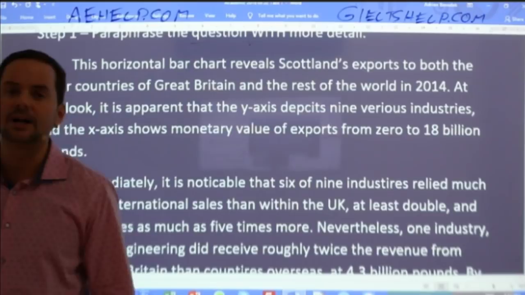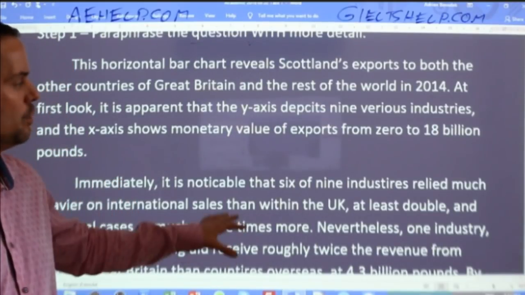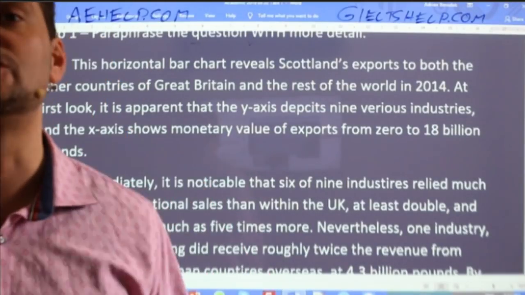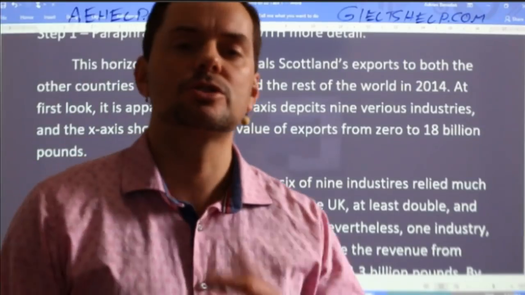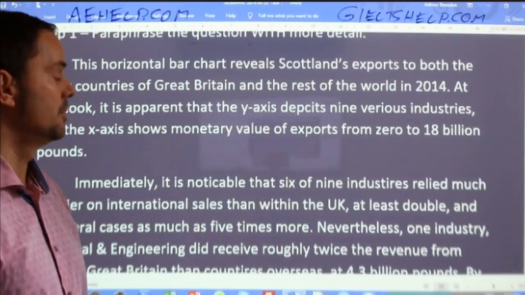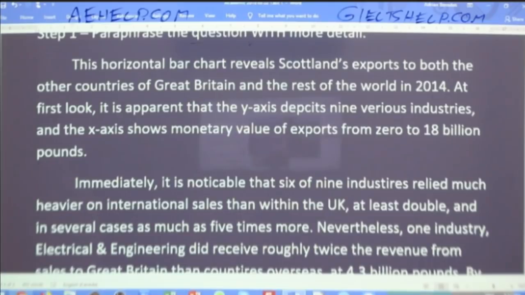Now it's closer to 200 words. Again, in the real IELTS, I'd probably put in one more sentence about the 2 other major industries that each gross roughly 10 billion pounds. But having run out of time and space, I'm going to wrap it up there, and that will still get you a band 9. It will get you a very high score.